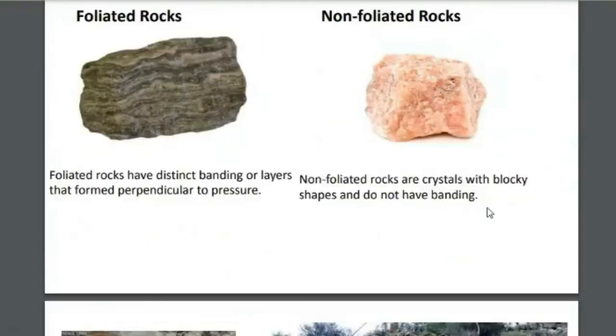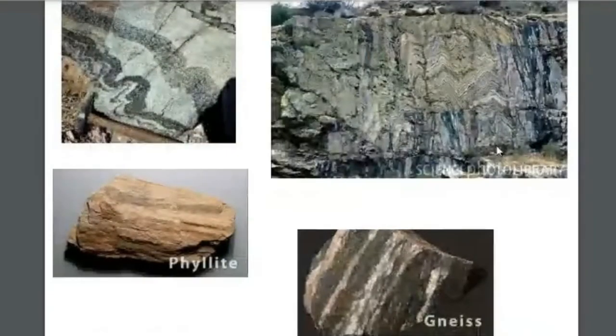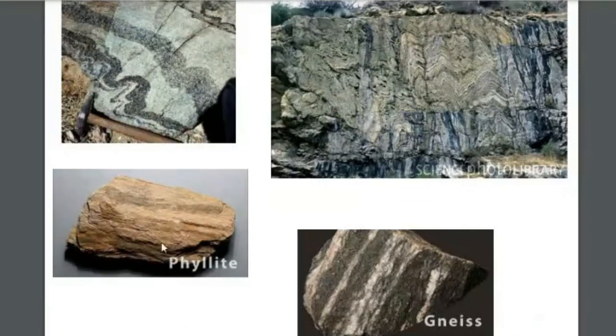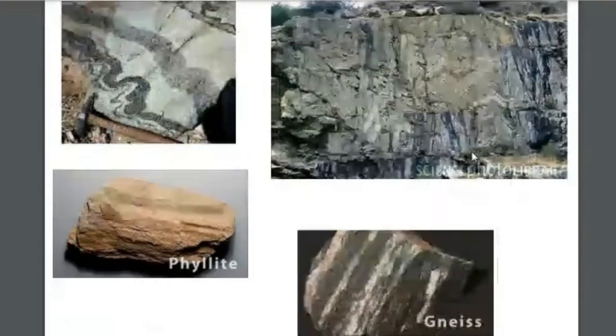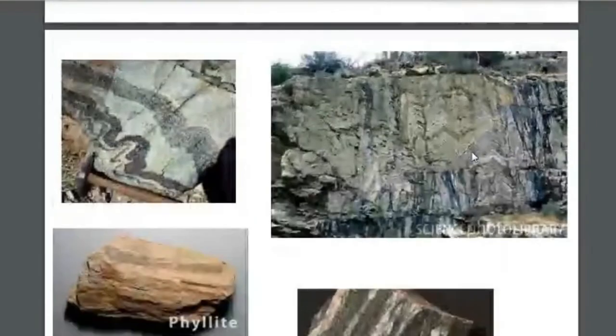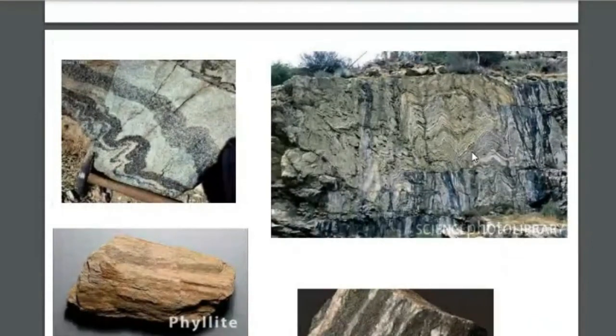Here you can observe in the field how the metamorphic rocks are present. These are gneisses, this is a phyllite, and here you can see some of the bands, how they are present in the case of metamorphic rocks. So these are the different types of rocks.